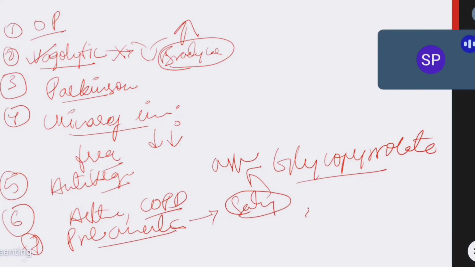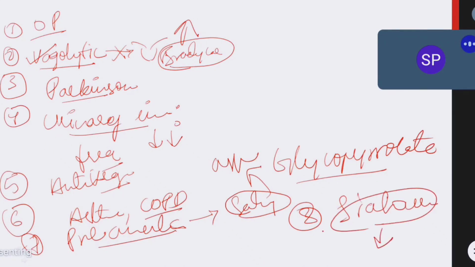And sometimes, everybody listen carefully, there is a condition called sialorrhea, that means excess salivation. In excess salivation, when atropine or atropine derivatives are given, saliva will be decreased. So these are different uses of atropine and its derivatives in hospitals. And in natural alkaloids, we missed scopolamine. Okay, we have completed atropine.